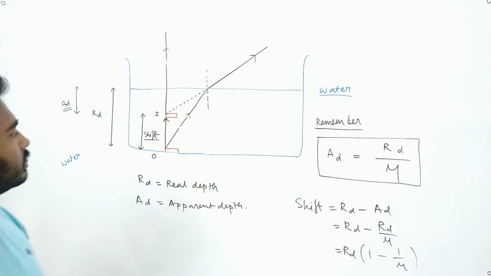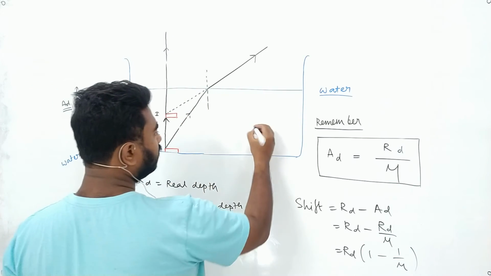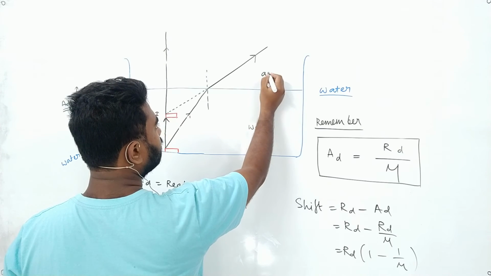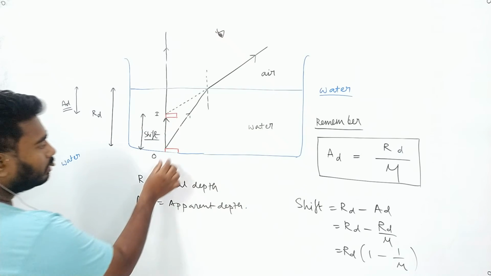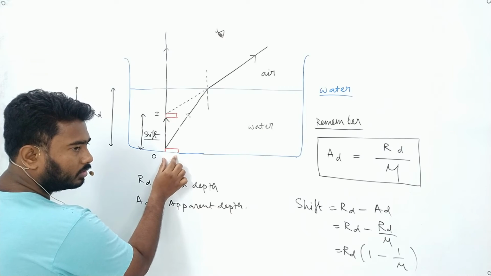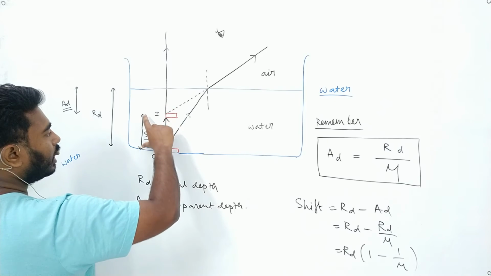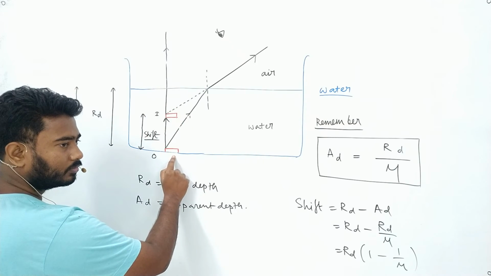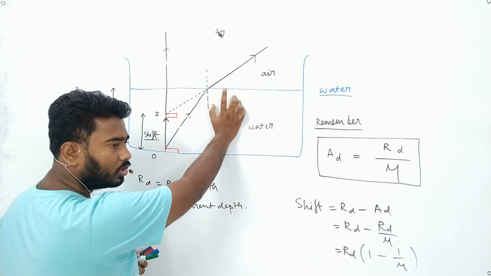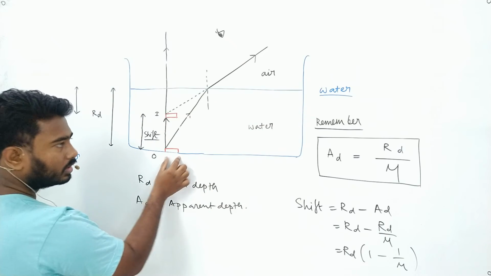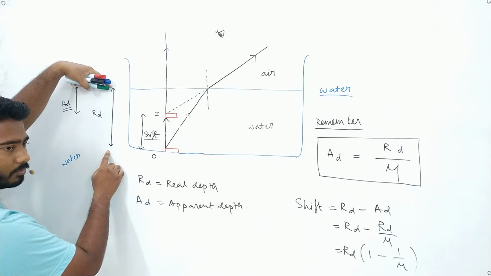Yes, of course. Suppose I have a coin placed at the bottom of water. Okay. Now this is water. The above is air. I am seeing it from this position. Now the coin is actually at the bottom of the tumbler. The ray of light is going out from the bottom of the tumbler, but the image will appear to be at a height above the original height. See, if you take from the surface of water, the object is at the bottom of the beaker, which is at a depth of real depth. Is it clear, Rani? Yes, sir.